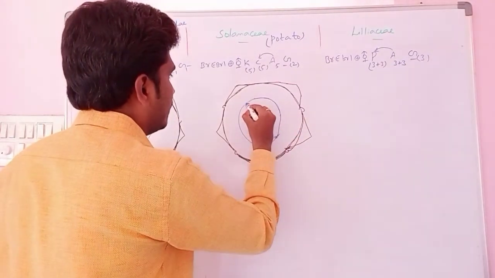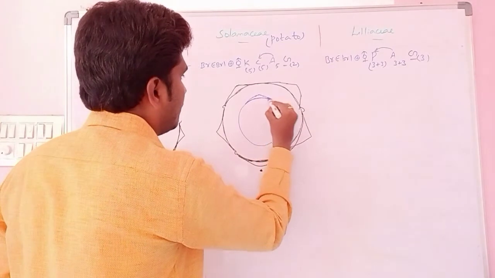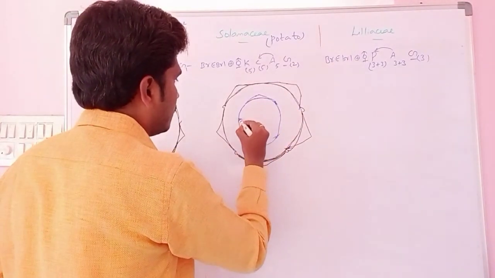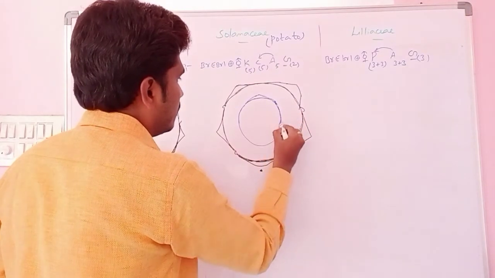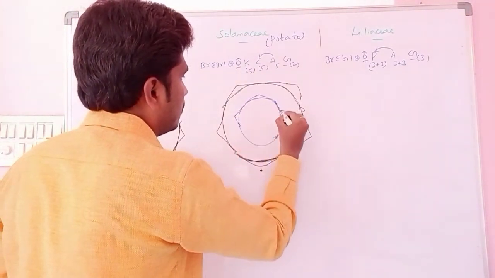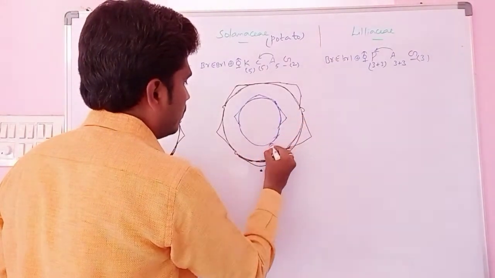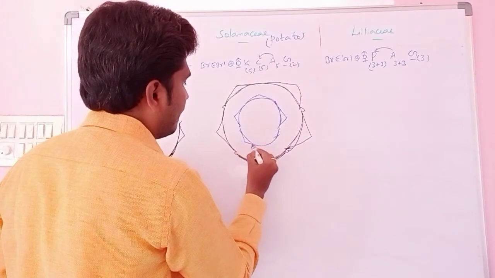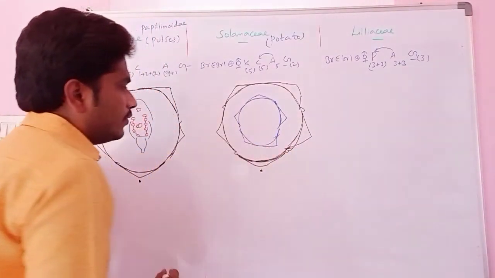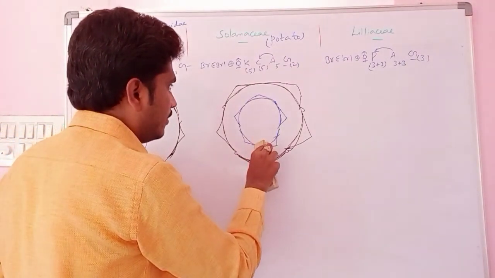Here what is happening? The odd petal is towards the posterior like this. 5 totally, and these 5 we can divide like this.